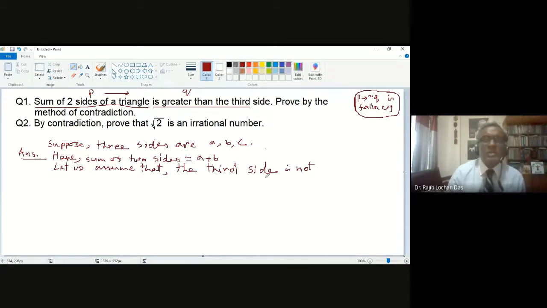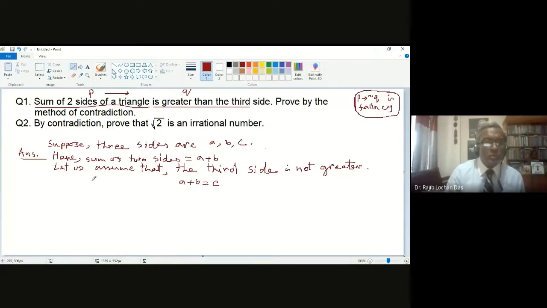Not Q means the third side is not greater. So not greater means what? That means a plus b equal to c, maybe, or okay, let me write that means, that will be good to read.